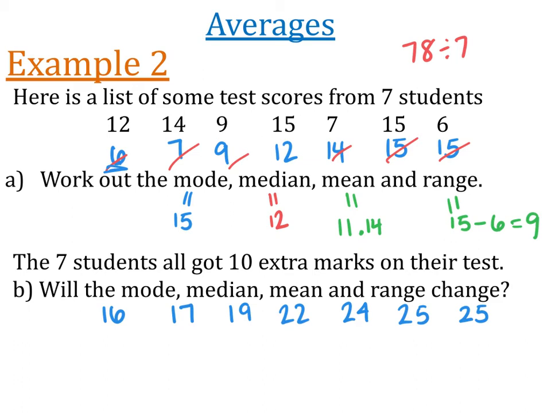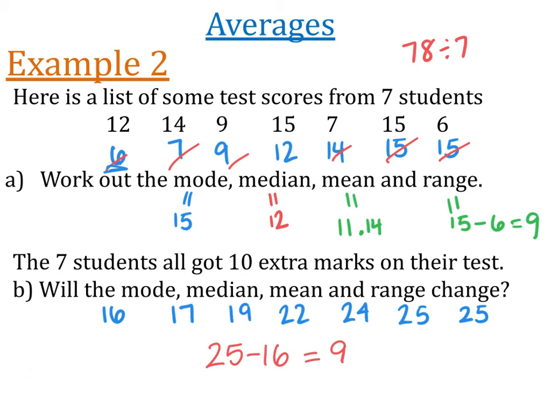It's just 10 more. The median is also going to be 22, which is very similar to before, but it's 10 more. The mean is also going to change. All of them are going to add up to 78 plus 10 more marks each, so that's another 70 marks. So they're going to add up to 148. And when we divide that by 7, everybody's going to get, again, an extra 10 marks. So the average is going to go up to 21.14. But the range, interesting, when we try to find the range, the highest take away the lowest still gives us 9. So the averages will change, but the range is going to stay the same.